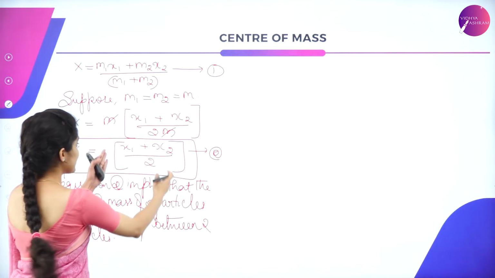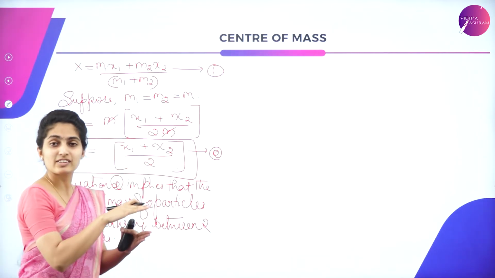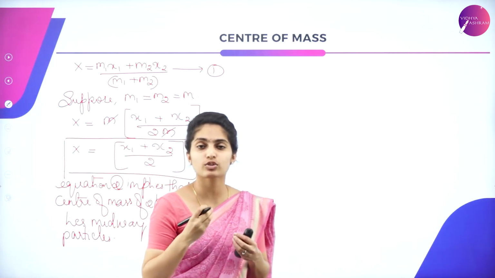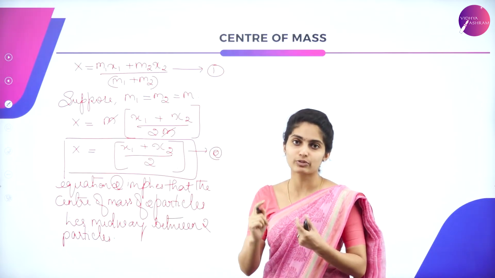So what does it tell? It lies midway because it's divided by 2. The center of mass of the system lies midway between the two.